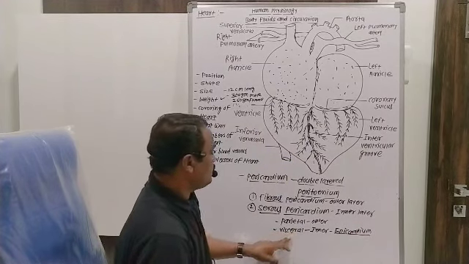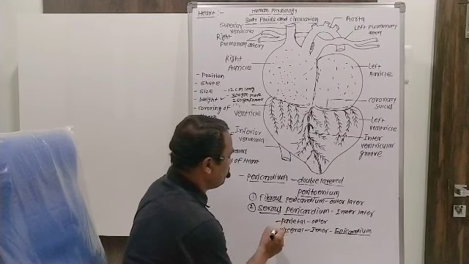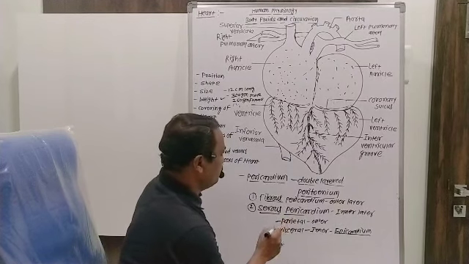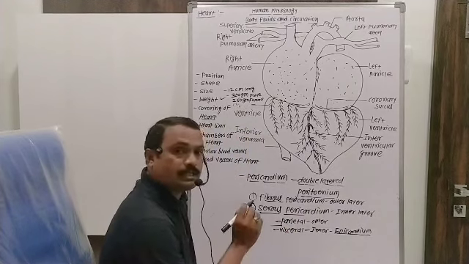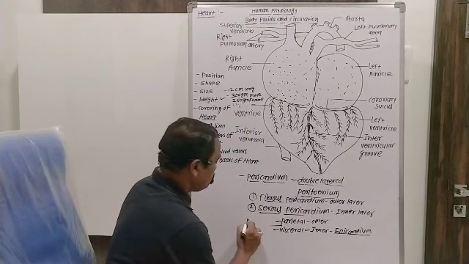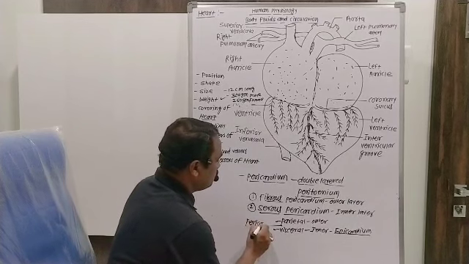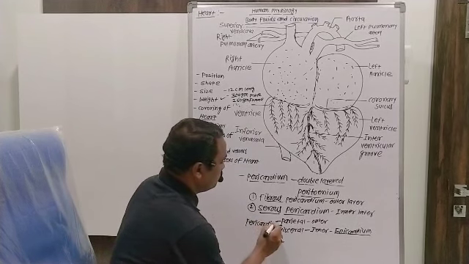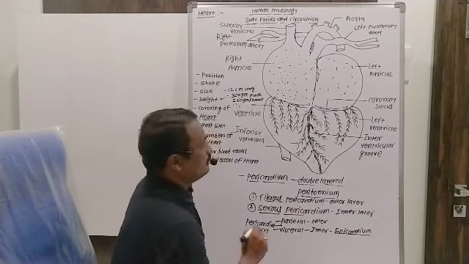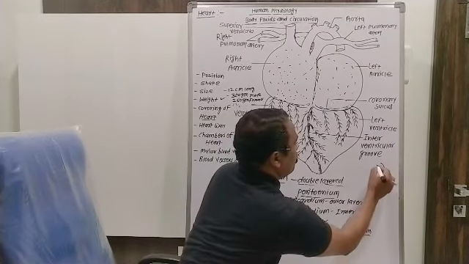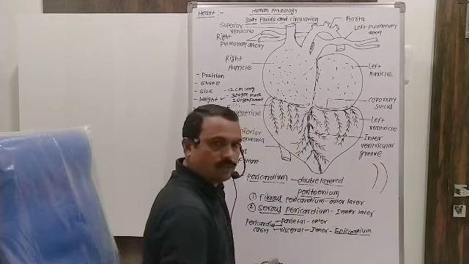Parietal layer and visceral layer, these two layers are present in the serous pericardium. Between these two layers there is a cavity, that is called the pericardial cavity. The outer layer is the parietal layer, the inner layer is the visceral layer.